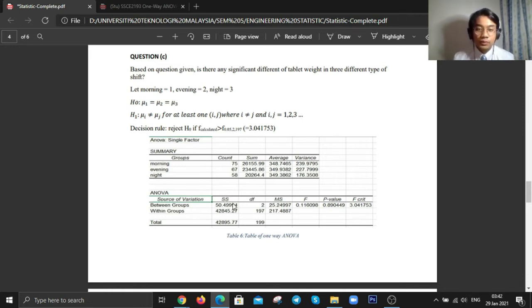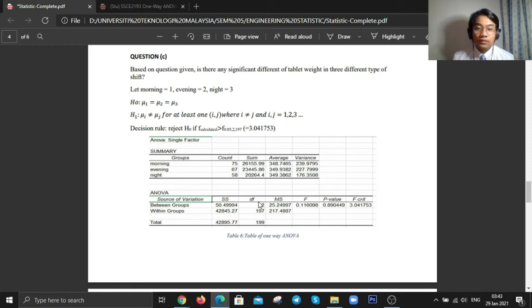Next, we must calculate our SSTRT, treatment sum of squares, SSE, error sum of squares, and lastly SST, total sum of squares. We can gain these values by using the formula given in the statistical table page 3.